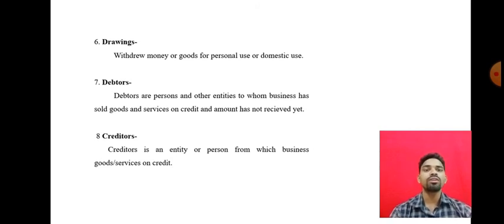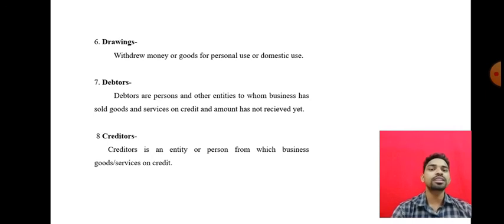Withdrawing money or goods for personal or domestic use by the owner is nothing but what? The drawings. So drawing means what? The owner of the business, or the proprietor, is withdrawing money or goods from the business for his personal use. For his personal use is nothing but the drawings.